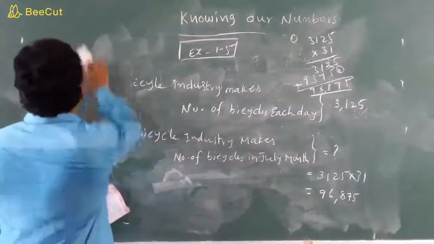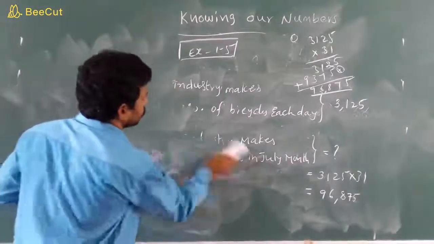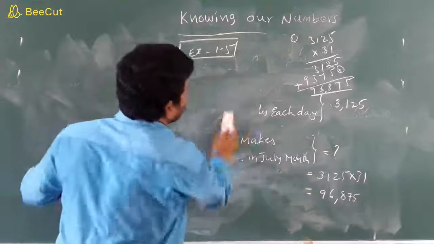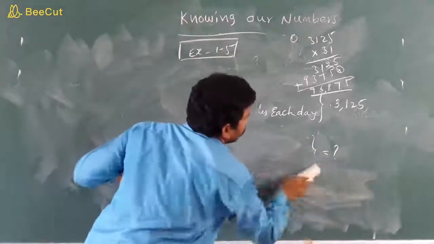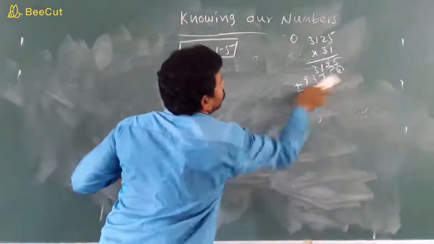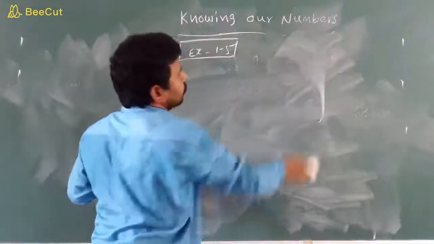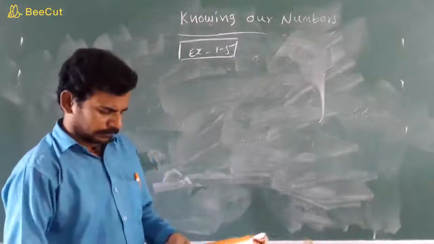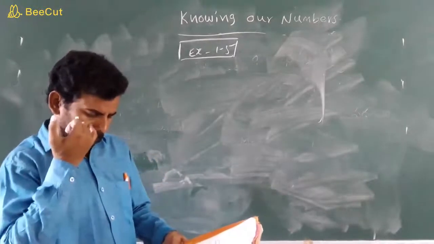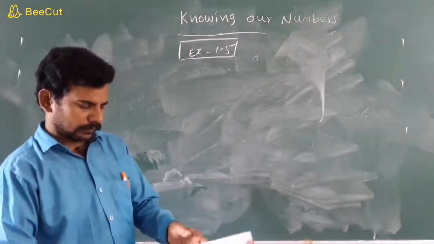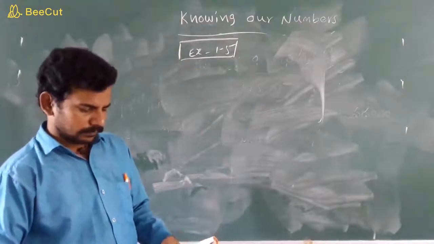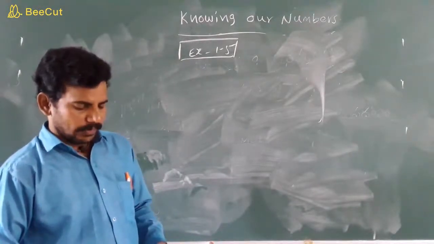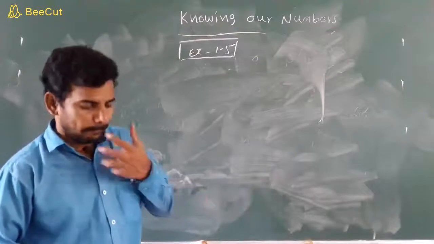Next. Alright, sixth problem children. Next problem.